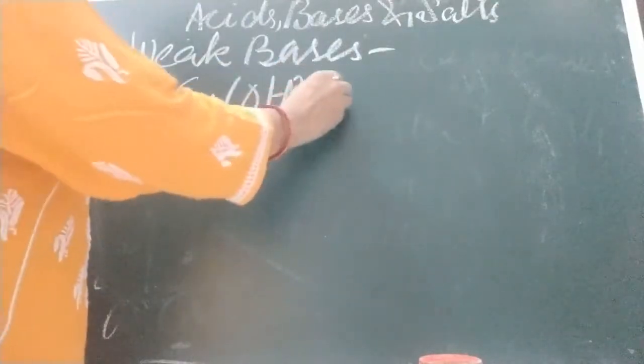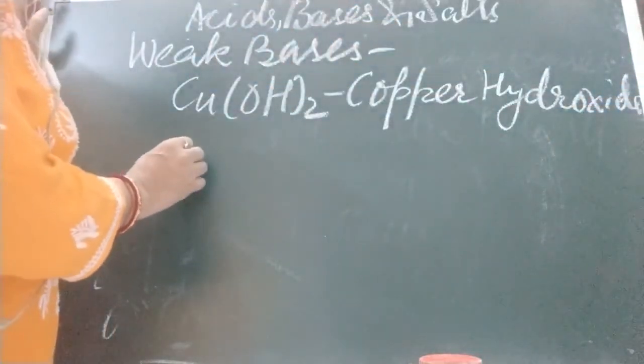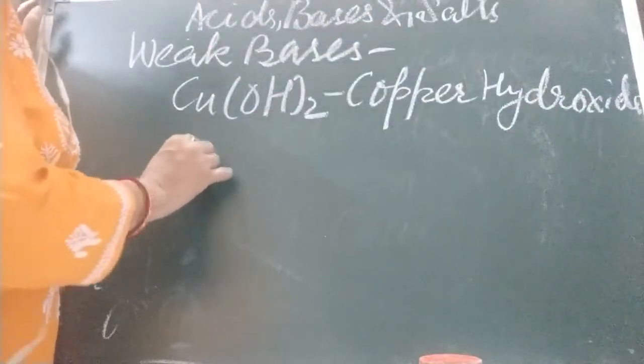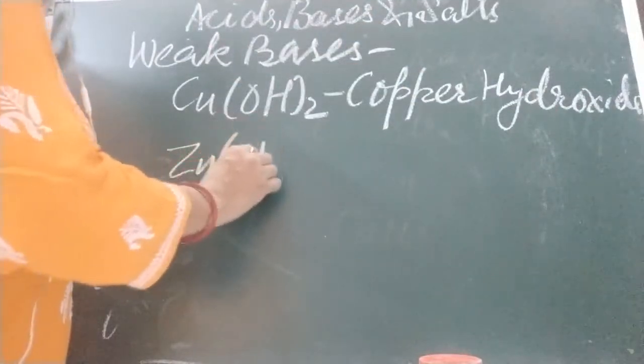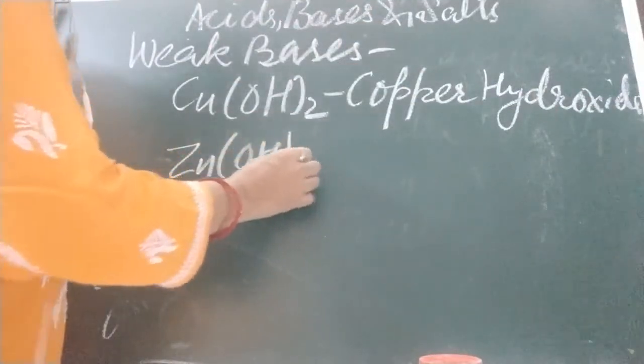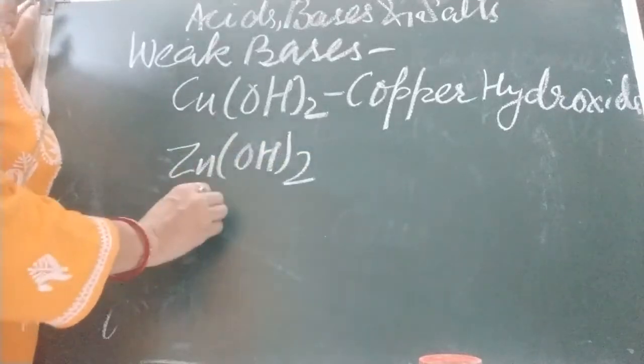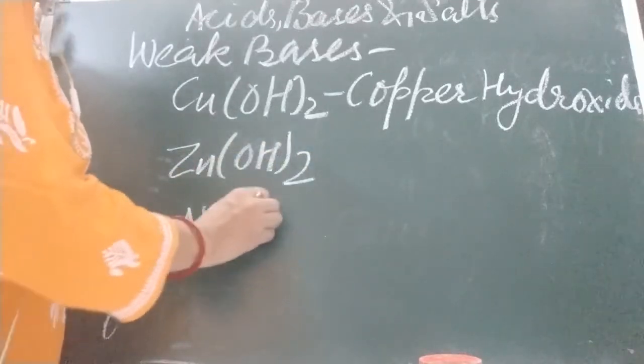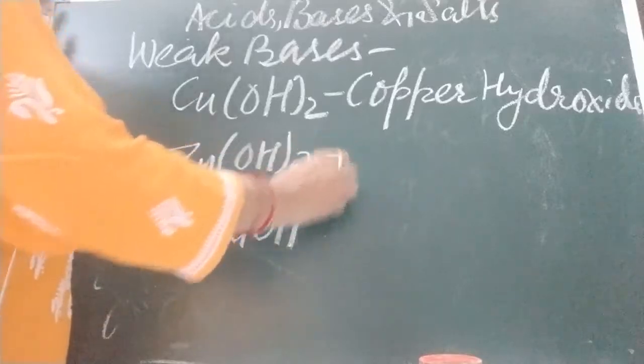This is copper hydroxide. And next is zinc hydroxide, Zn(OH)2. Ammonium hydroxide, NH4OH. So children, these are the names you must learn.